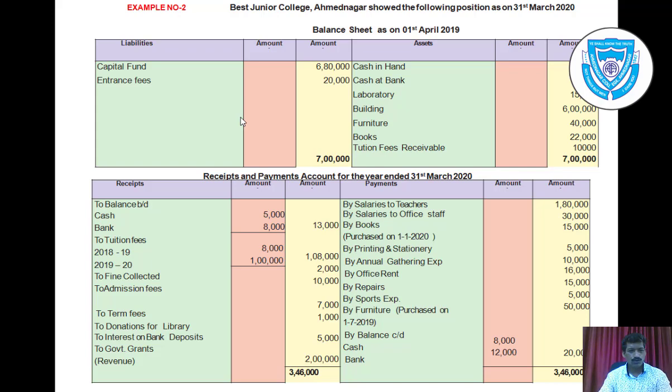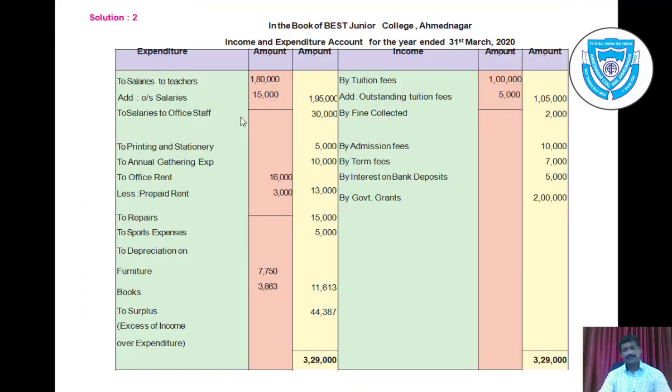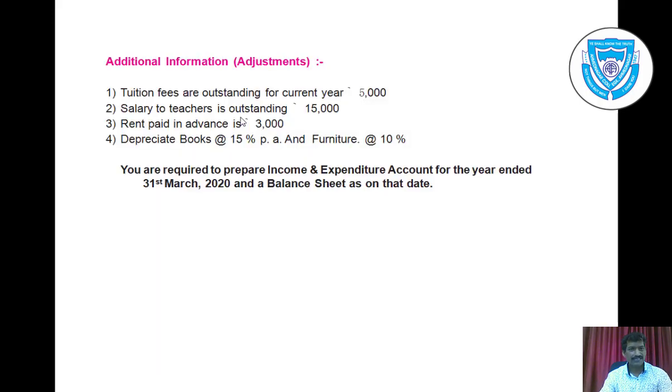Again to balance brought down, cash and bank, it will not be considered in income and expenditure account. To tuition fees, it will be recorded on income side by tuition fees, but there is an adjustment. So let us see what is that adjustment.